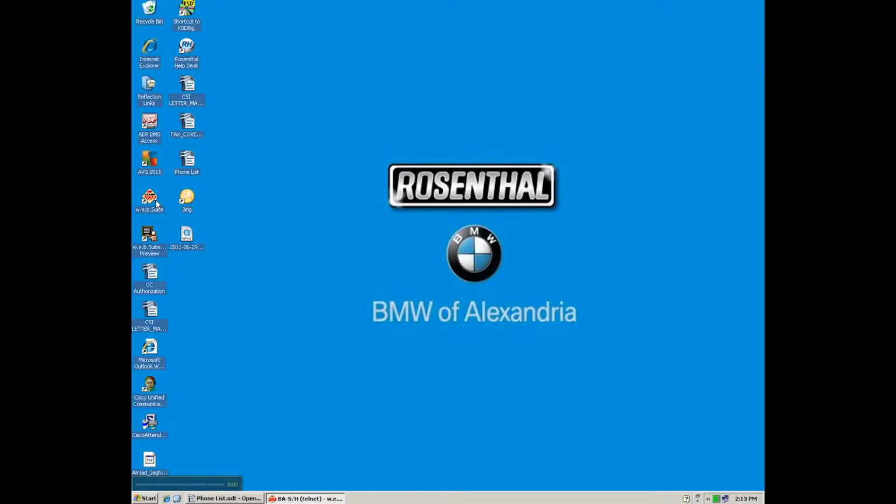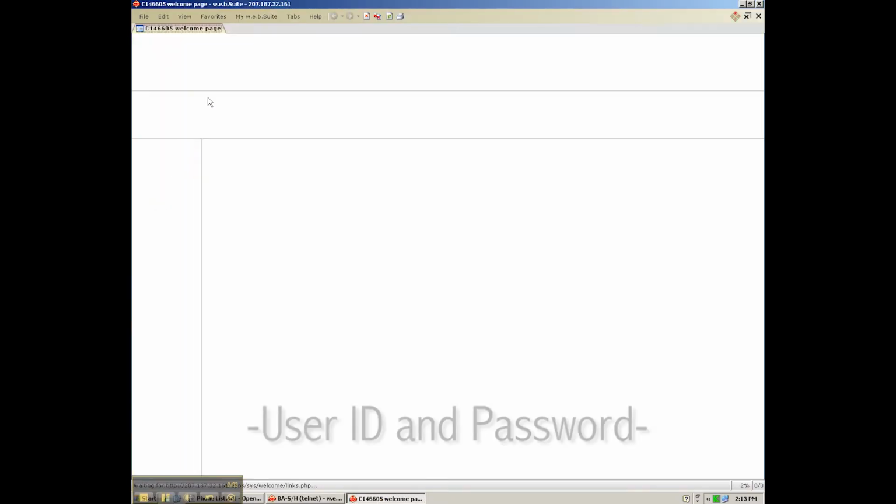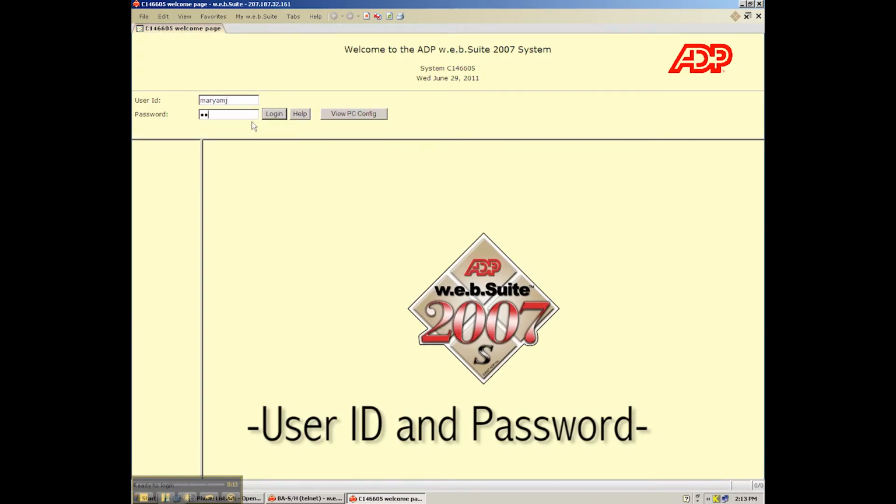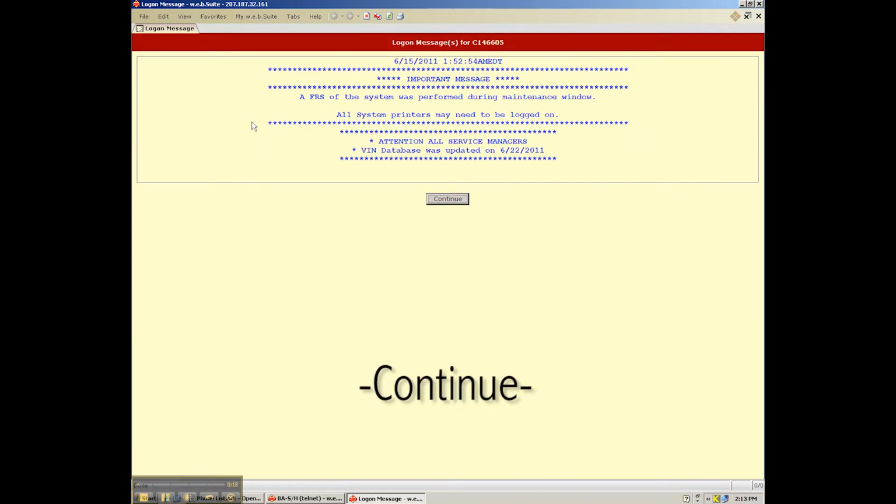Repair orders. To log in, from the desktop choose Web Suite. Enter your user ID and password to log in. Click Continue.